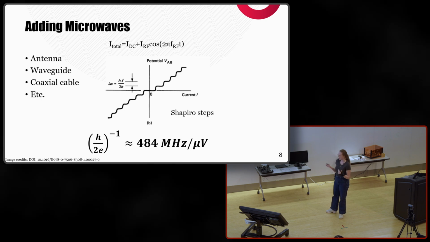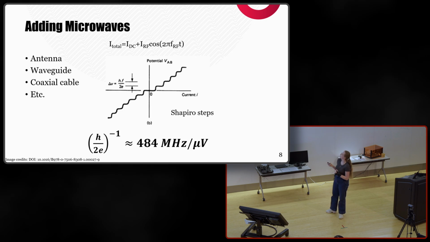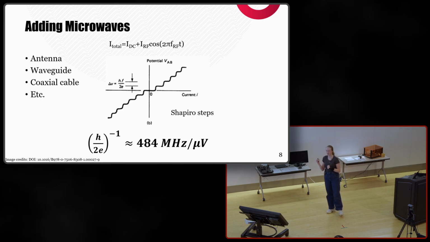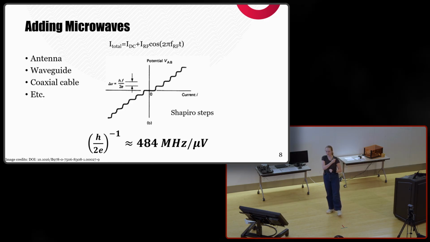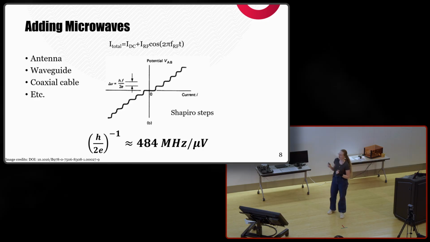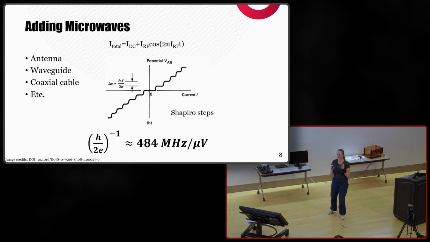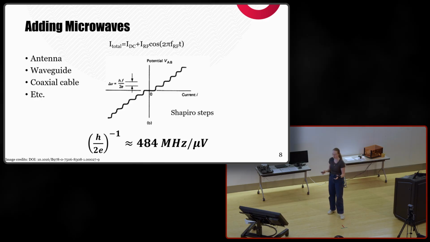And when we do this, we observe constant voltage steps that are separated by hf over 2e, so our quantized voltage steps. All of these steps only depend on fundamental constants of the universe and not on any physical properties of the junction that we are using.